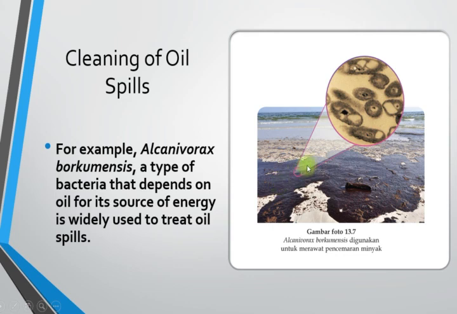The bacteria will break down the oil to produce energy, and that will treat the oil spills. It will clean the oil spill.